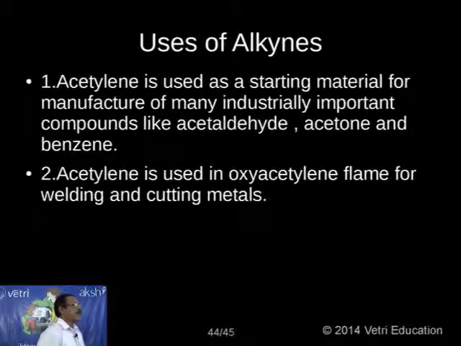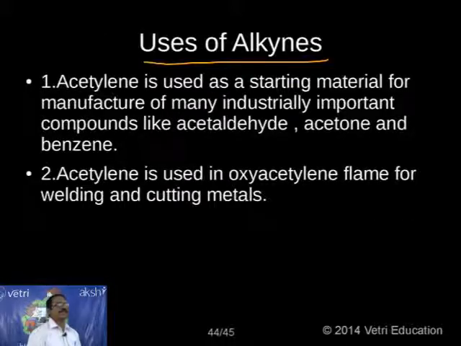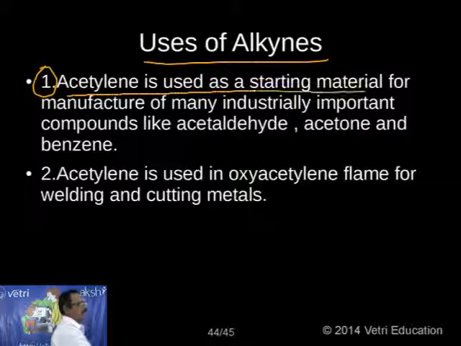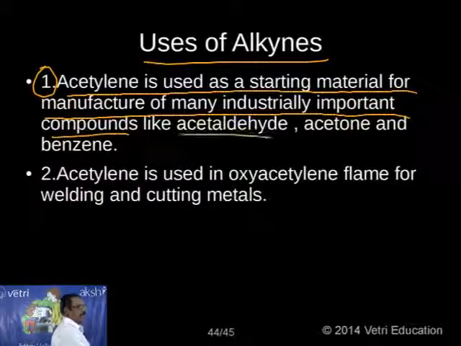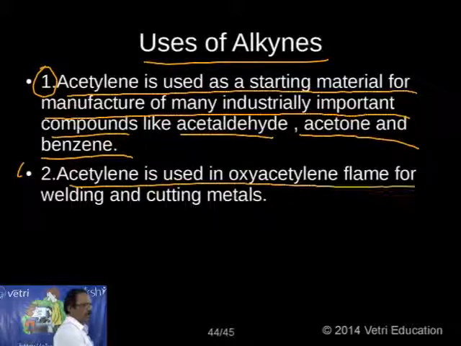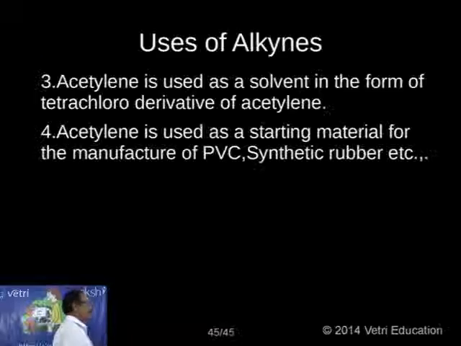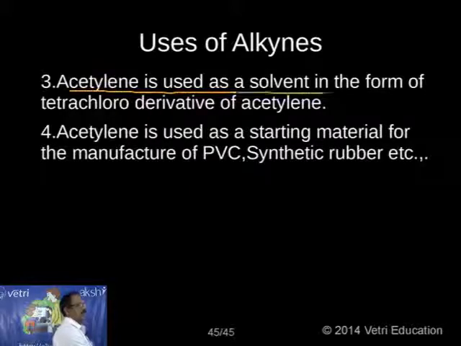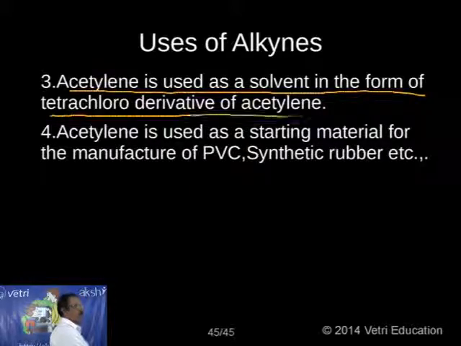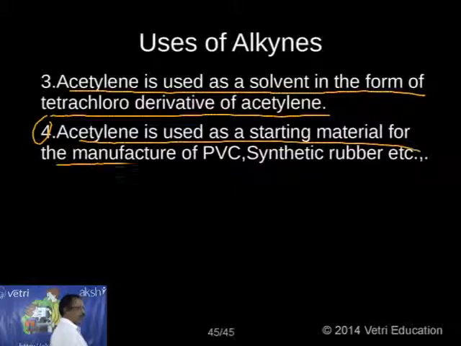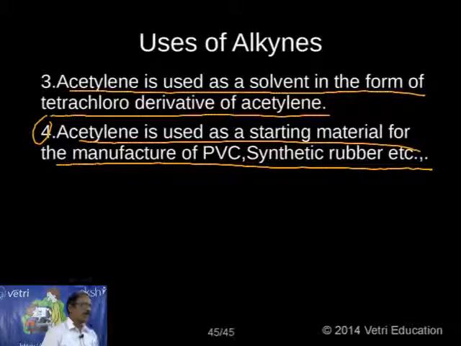Next one, coming to the uses of alkynes, the final subtopic. Number 1: acetylene is used as a starting material for the manufacture of many industrially important compounds like acetaldehyde, acetone and benzene. Number 2: acetylene is used in the oxyacetylene flame for welding and cutting metals. Number 3: acetylene is used as a solvent in the form of a tetrachloride derivative of acetylene. Number 4: acetylene is used as a starting material for the manufacture of PVC, synthetic rubber, etc.